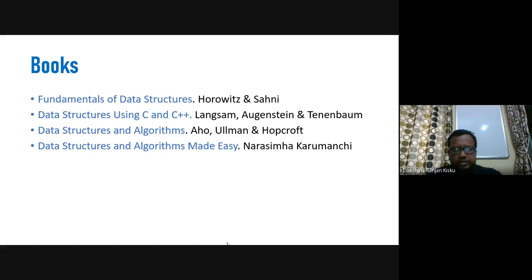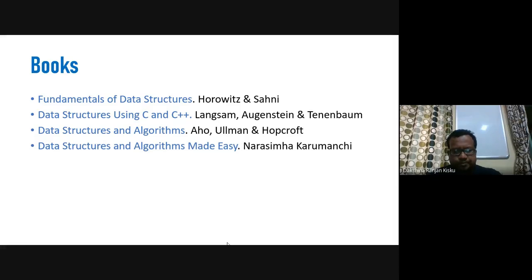Fundamentals of Data Structures by Horowitz Sahni. You can make this book the textbook, and the remaining books you can have for reference purposes, or if you have any specific problems to solve, then you can refer to the remaining books.